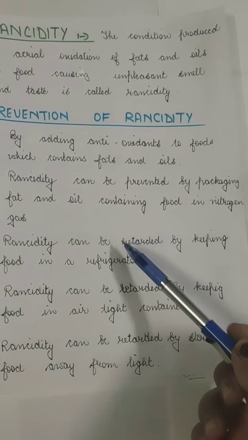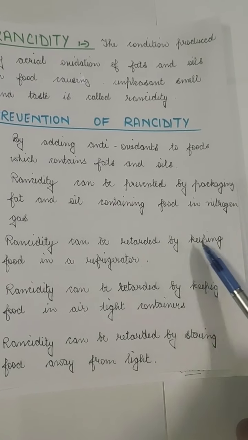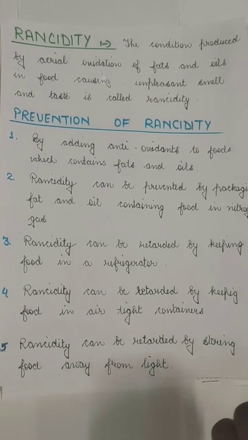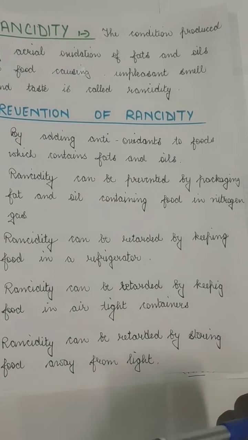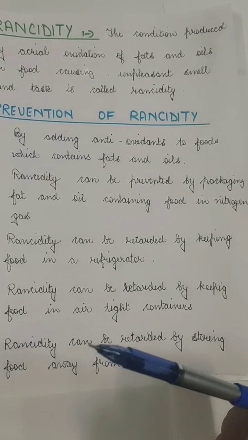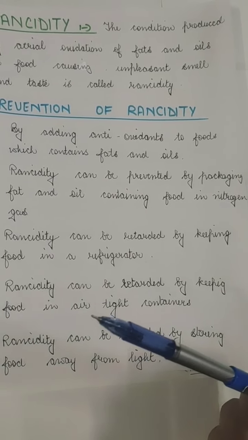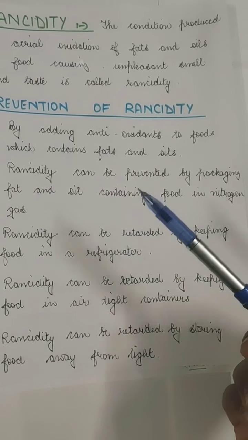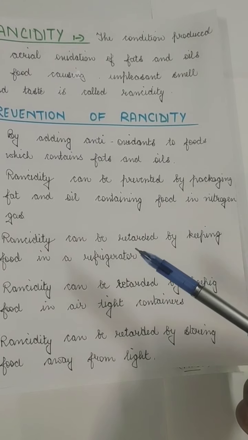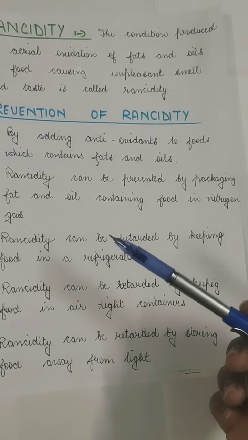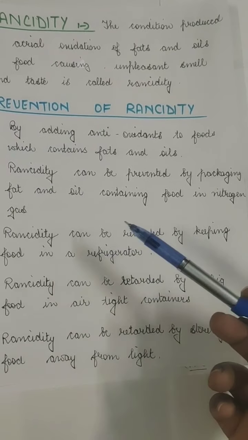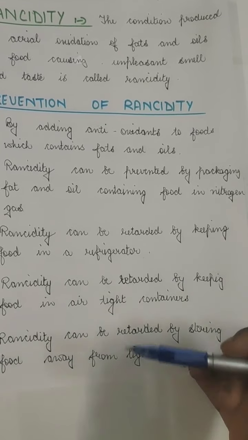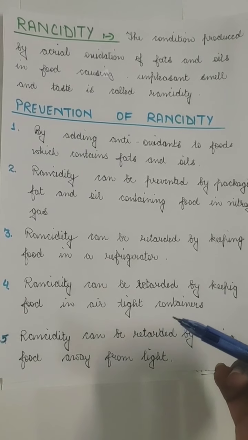Next, rancidity can be retarded by keeping food in a refrigerator. Keeping our food at a very low temperature makes the oxidation of oil and fat very slow, and reduces the chance of oxidation. Keeping food in the refrigerator is not very effective, because we have to consume it within a day or two, but it can increase the shelf life of our food, because at low temperature oxidation is reduced.